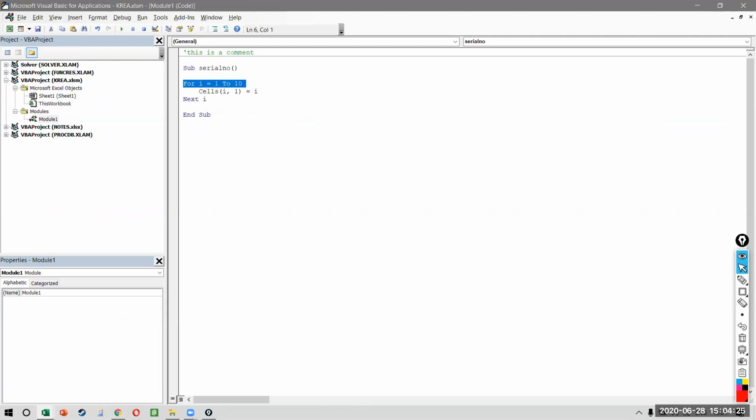So what will happen? In the first line, the value 1 will be assigned to a variable called i. Then I will go to 1, 1, which means A1, and then I will insert the number 1. Then I go to the next i, which means I assign the value 2 to the variable i. Then I go to 2, 1, which is A2. Then I put the value 2.